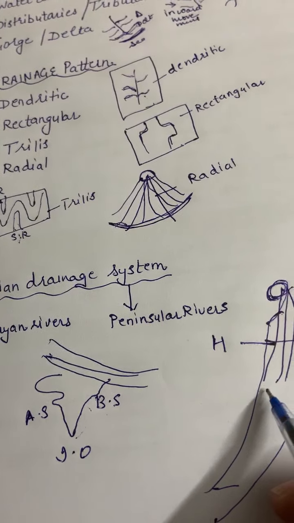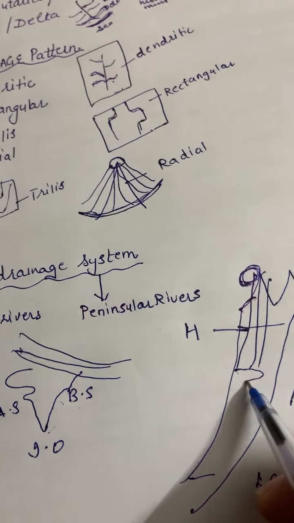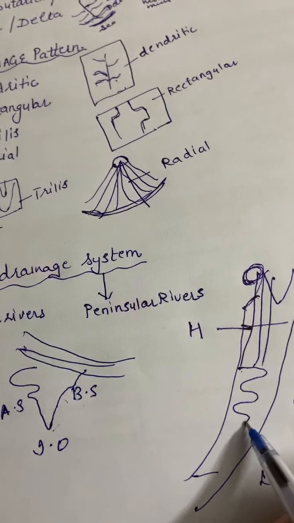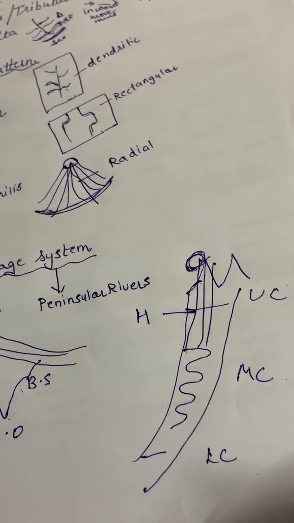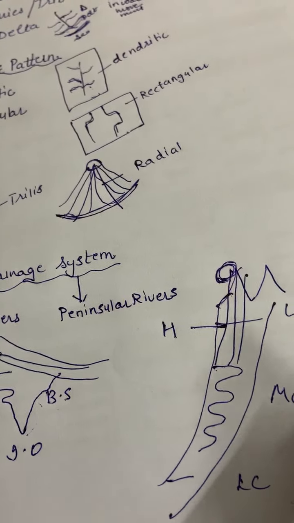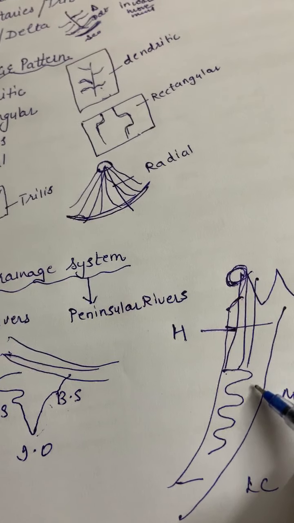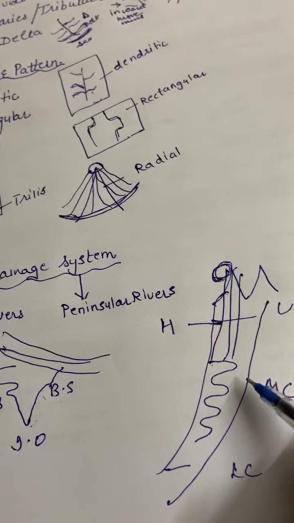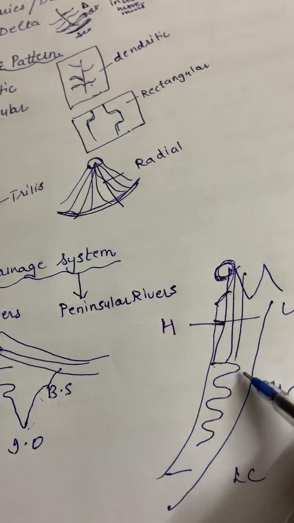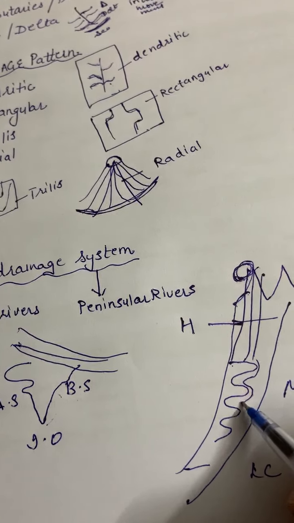Then you come to the middle course. During the teenage or middle course, the river becomes very sluggish. Sluggish means it becomes very heavy. Why does it become heavy? Because it brings mud from the high mountains and reaches the plain areas. Since it is carrying a huge load, it becomes heavy and the speed of the river becomes slow.